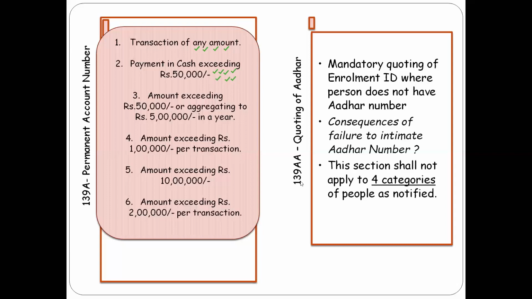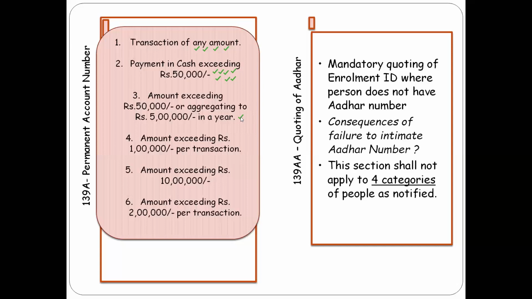Next is amount exceeding 50,000 or aggregating 5 lakhs in a year. That would be a term deposit in any bank, post office, Nidhi company or any NBFC. So if a single transaction is above 50,000 and aggregating to more than 5 lakhs during the year, the same is subject to PAN. That is, the PAN should be quoted in all the documents. Such a transaction has only one category in it. So, fourth is amount exceeding rupees 1 lakh per transaction.